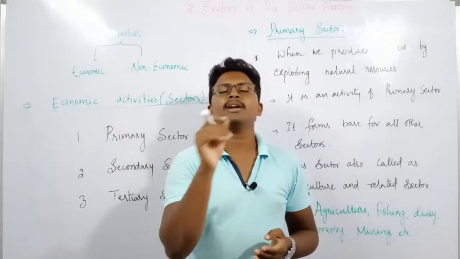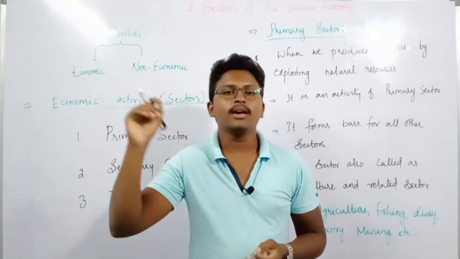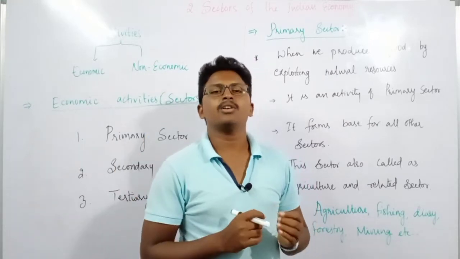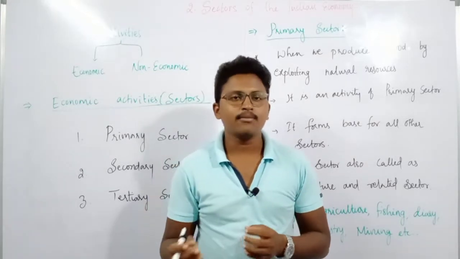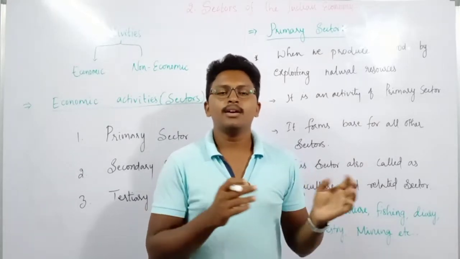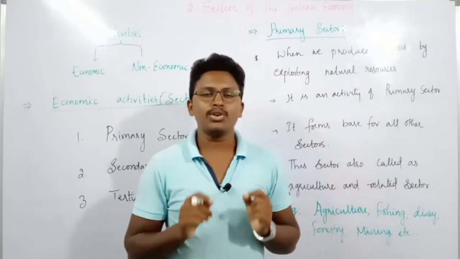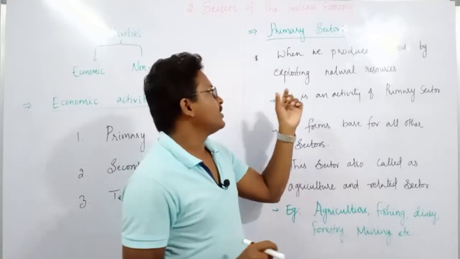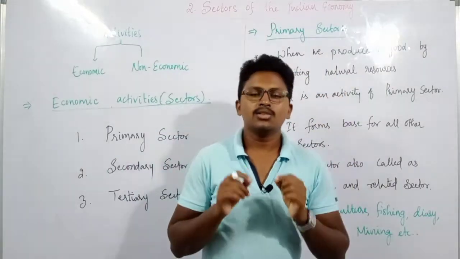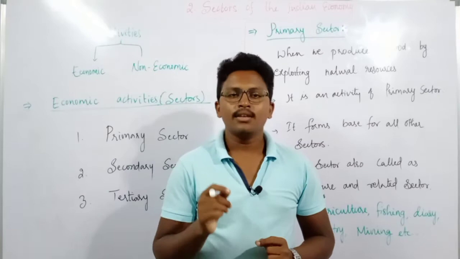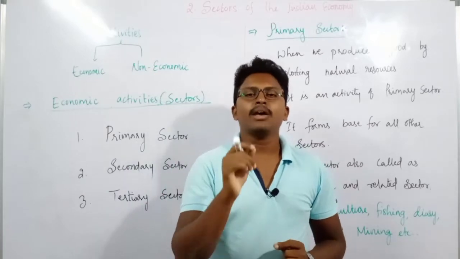We are mainly depending upon nature, but not entirely. In the same way, when we extract milk, what is happening here? We are extracting by the biological process that is in the animals. So like this, whatever activities we generate by using natural resources, we call them primary activities, or those activities will come under the primary sector.